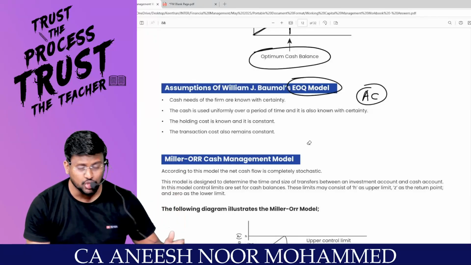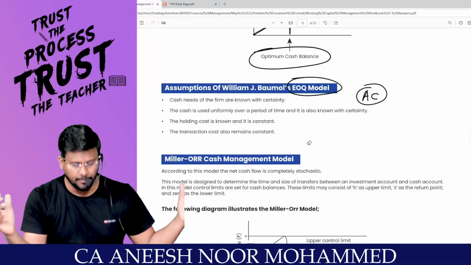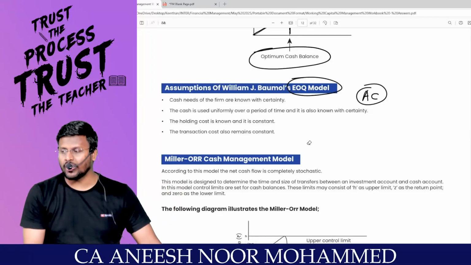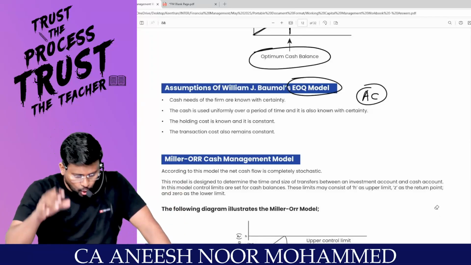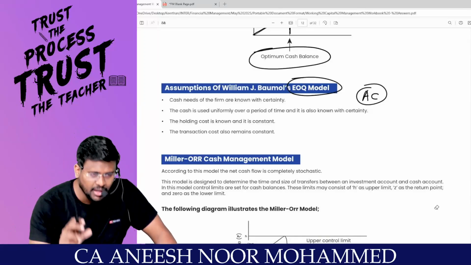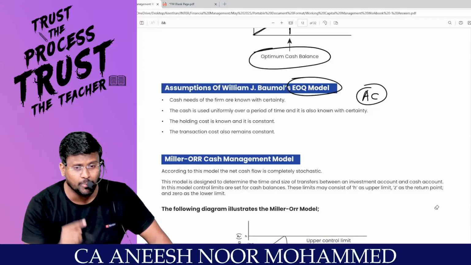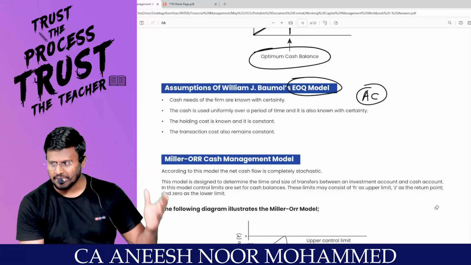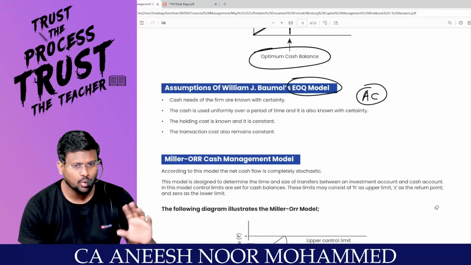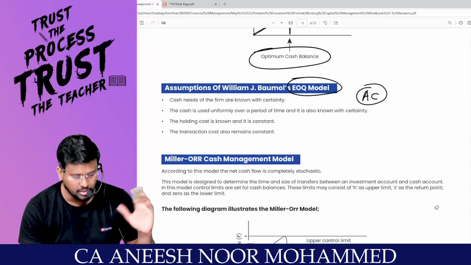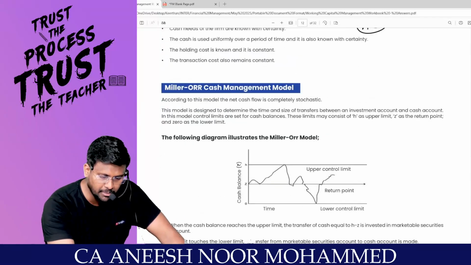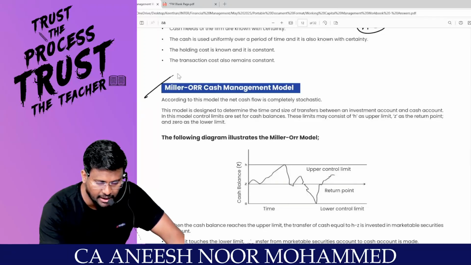Sir, if in year zero itself the entire cash is going to be spent, it will not be annual consumption. Correct? Cash should be spent uniformly, and the holding cost is known, and it should be constant. You should know the holding cost, and throughout the year it should be constant, and transaction cost should be known, and also it should be constant. Every month if the transaction cost and holding cost is changing, root of 2AB divided by C will not work, right?